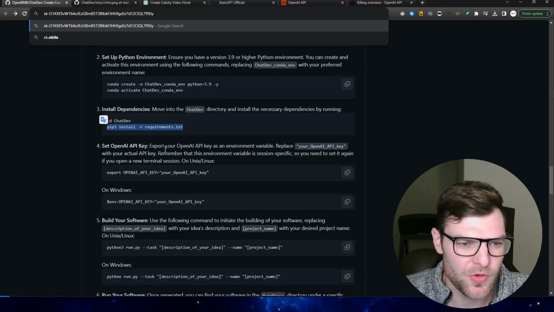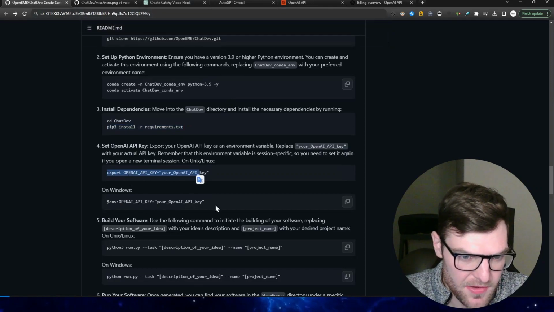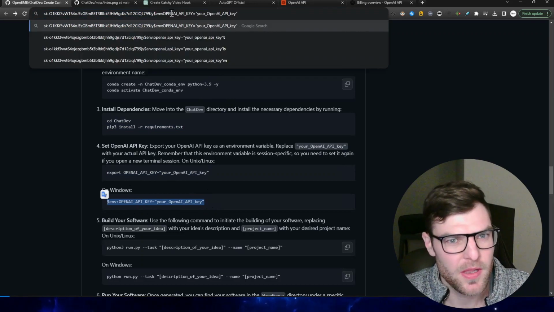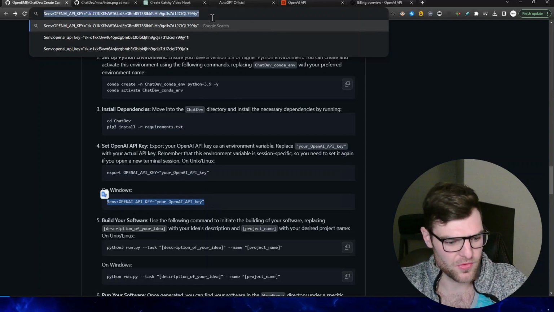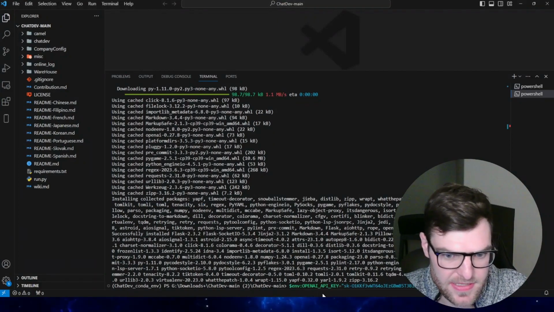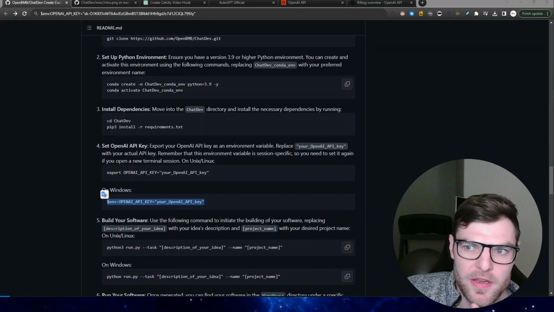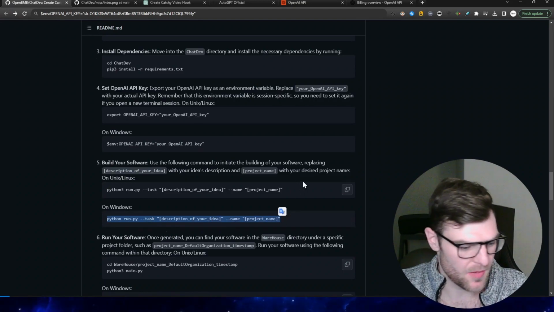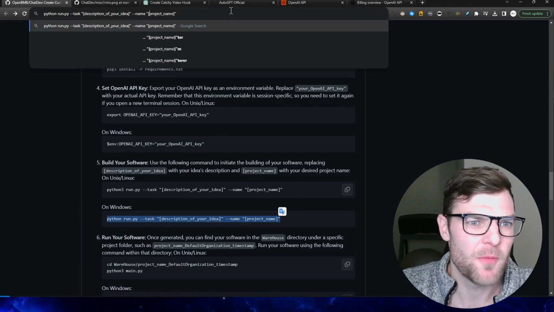Okay, and if you're using Windows, it's going to be this one, the ENV. If you're using Mac, you can use this one. So I'm going to copy, paste, and come back over to here. I'm going to paste this in, and that looks good. Then back over to here, and we're going to go Python. Copy that. I'm going to put it up here and paste.